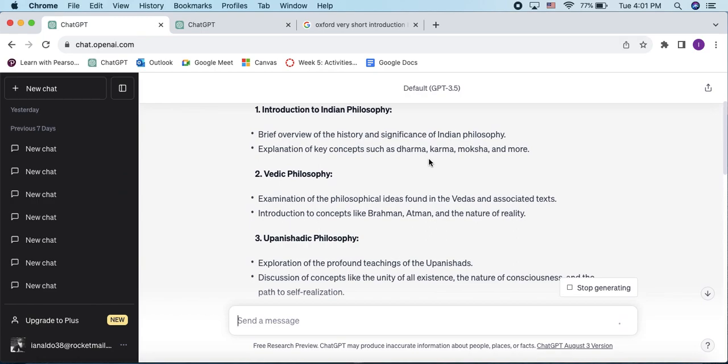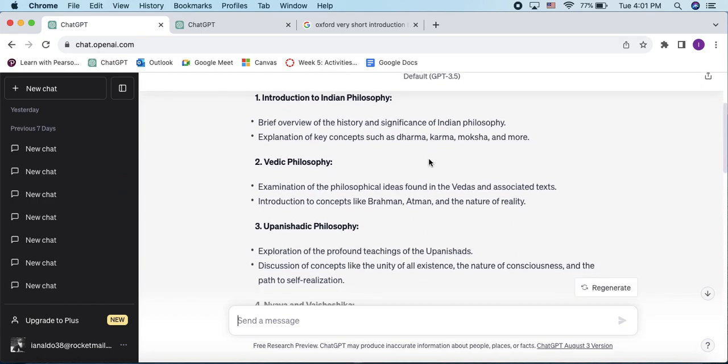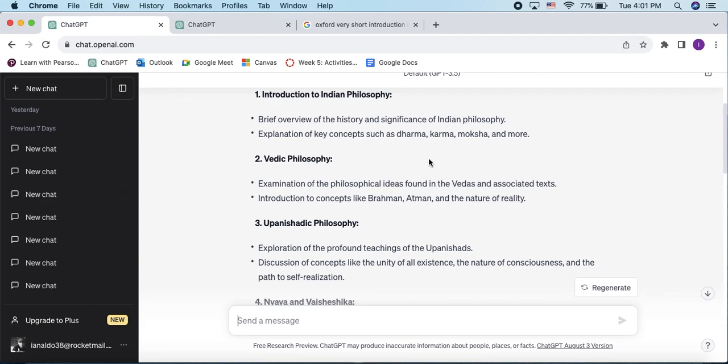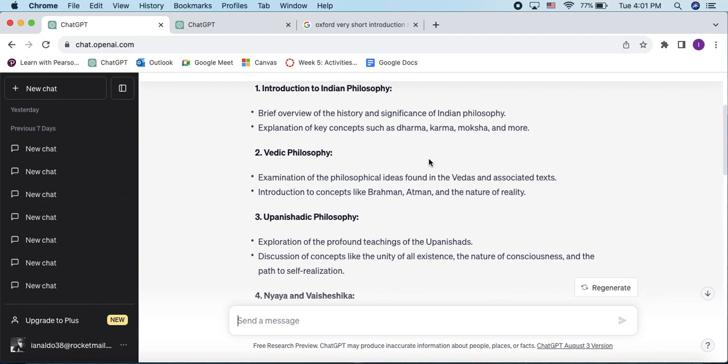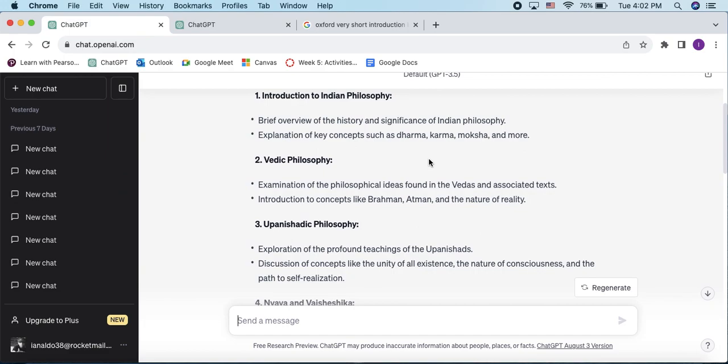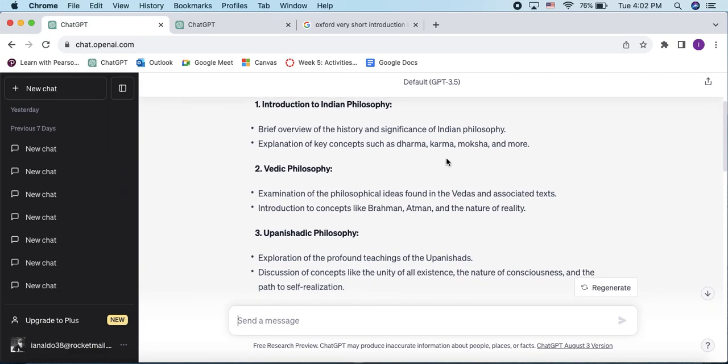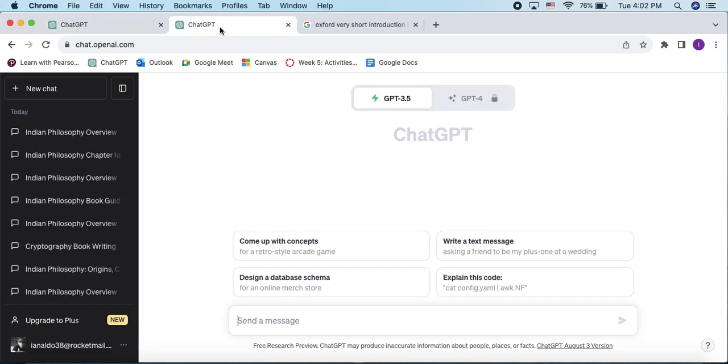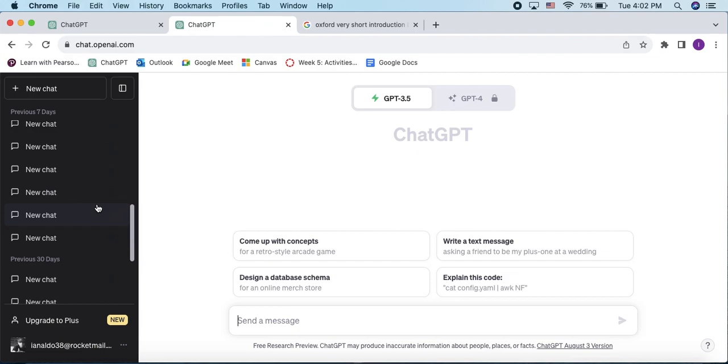Now I'm sure that there are experts that probably have written a more personal and more poetic and more beautiful book than what's here. But generally speaking, we have something that's going to make us a lot more enlightened than we would have been. So, with that being said, the next step is we're going to copy and paste the first little chunk here. We're going to go to a second page on ChatGPT.